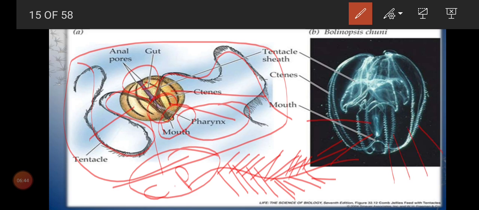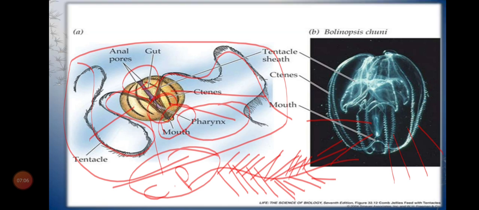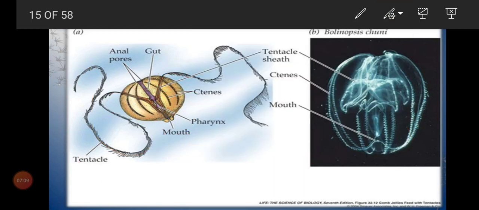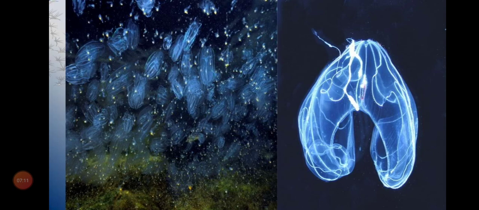So 8 comb plates we can see externally, because the body is a little bit organized, so we can see the organ level started. They contain 8 external rows of comb plates, and the main role is that it helps for locomotion. Is that clear, children? So you can see this structure clearly. You can see them like this inside the water, and they possess the characteristic of bioluminescence.